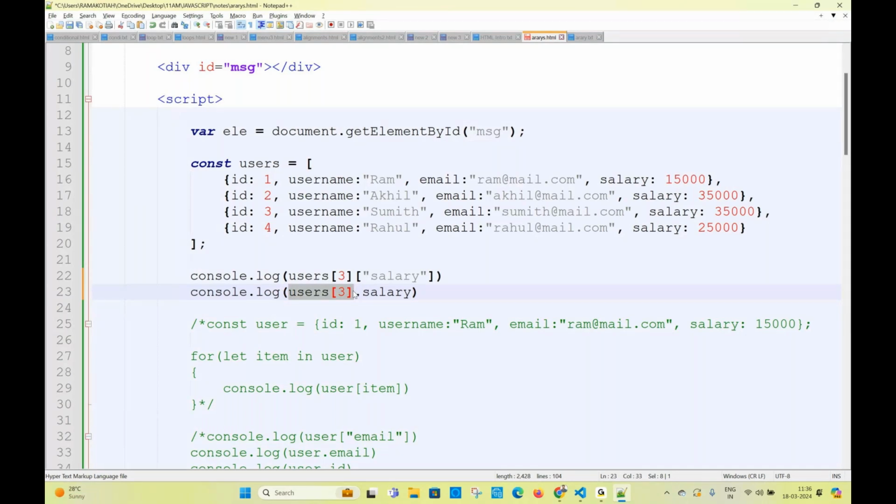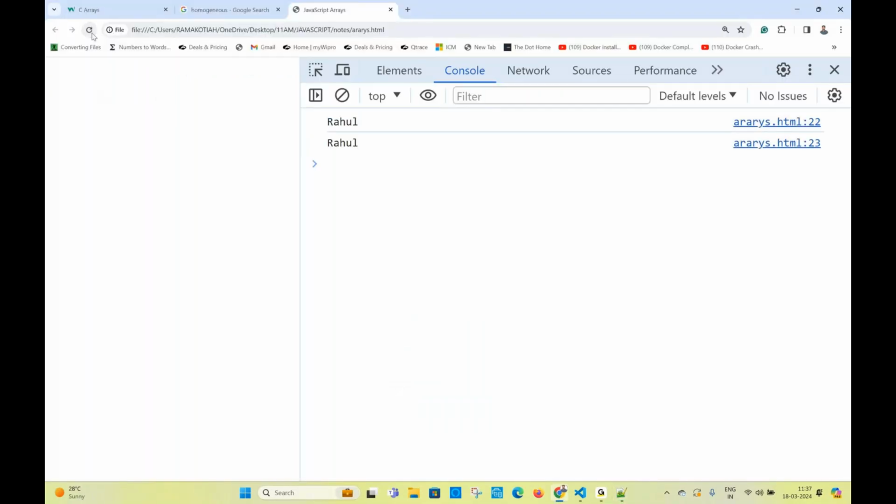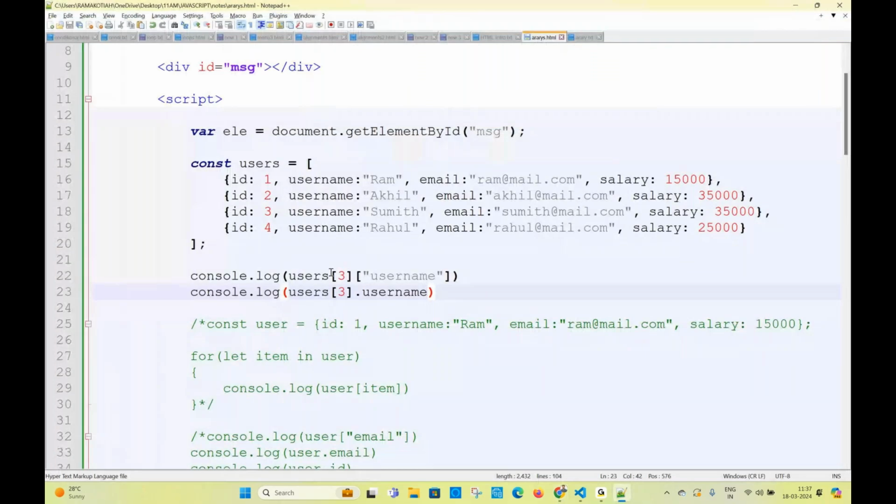Now, I want to access the person's name. How to access the person name? You write object dot username. Now you get the username. Which username? Third position. What is the third position? An object.